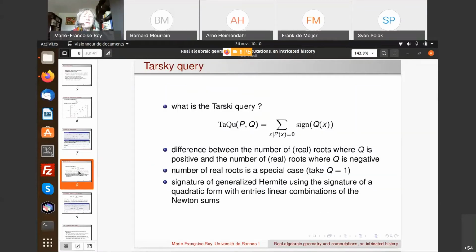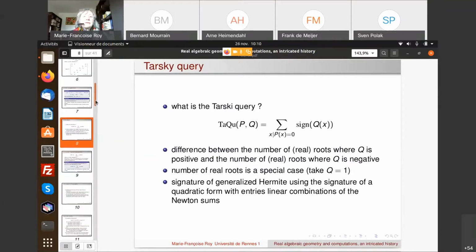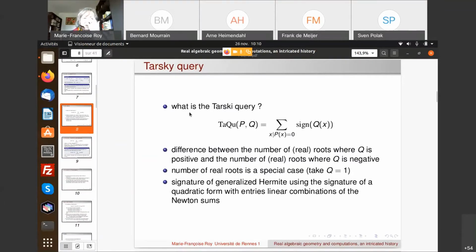Okay, so a little generalization. Generalization is the notion of Tarski query. So what's the Tarski query? The Tarski query is just the sum for all the real roots now of p of the sign of q of x, where q is another polynomial. So in fact, if you think the sign of q of x is 0 when q of x is 0, is 1 when q of x is strictly positive, and is -1 when q of x is strictly negative. So finally, this Tarski query is just the difference between the number of real roots of p where q is positive and the number of real roots of p where q is negative.